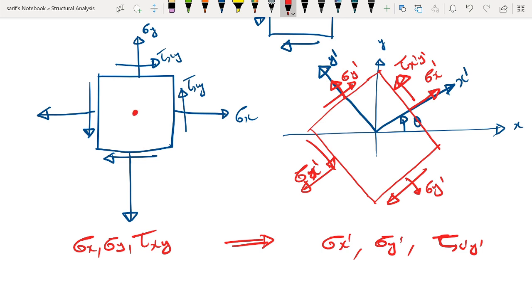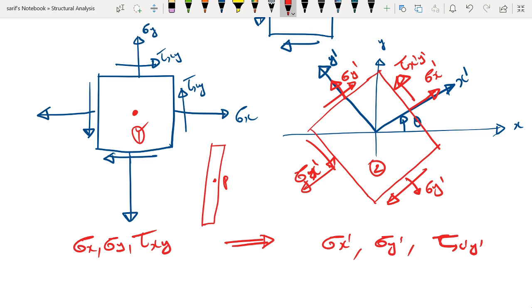Both these represent the state of stress at a single point. For example, if we are having a rod subjected to some forces and we consider any single point inside it, both element number 1 as well as element number 2 are representing the same state of stress, both are representing the same point P. However, the element is oriented at a different angle.